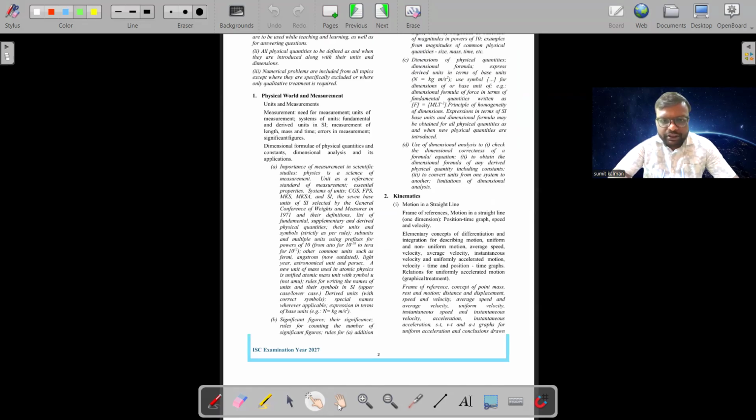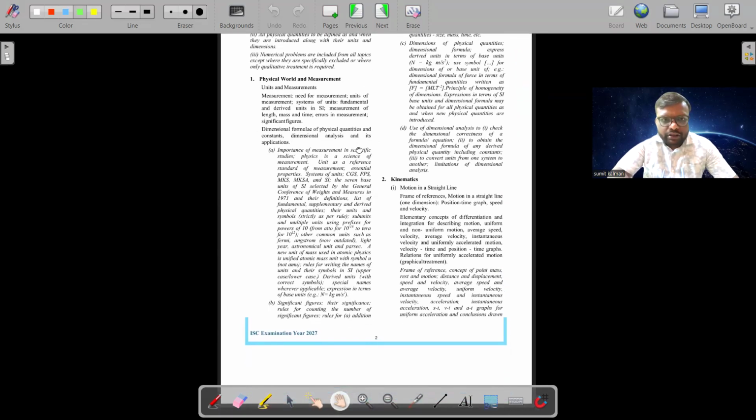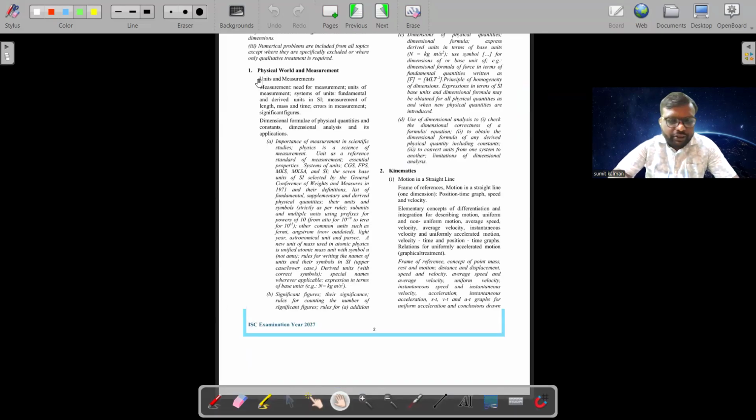And students, I will not start with physical world and measurement. First I will start with elementary mathematics. I will just give you a simple overview of elementary mathematics, the different mathematics which you are going to face in your class 11th and 12th. So I will just give you the brief overview of that.